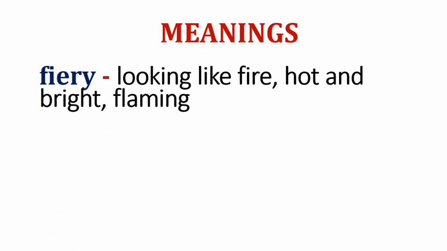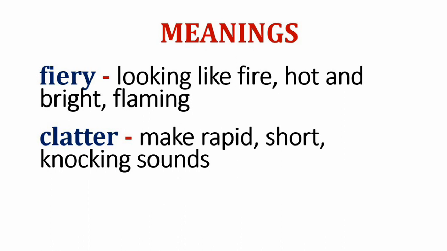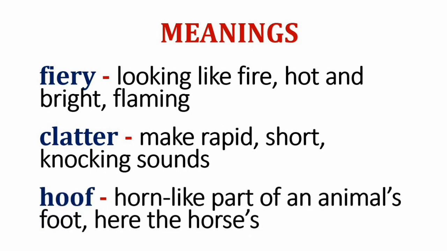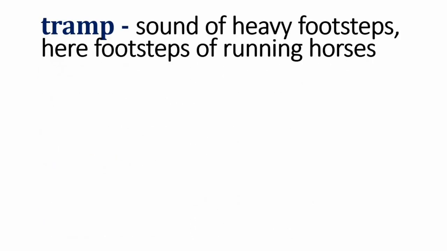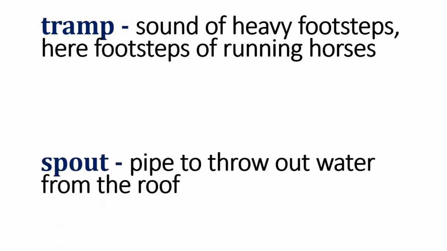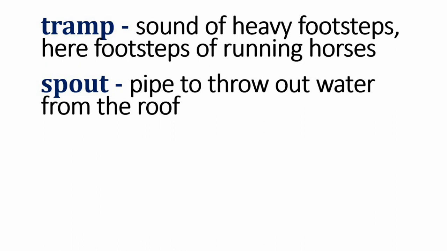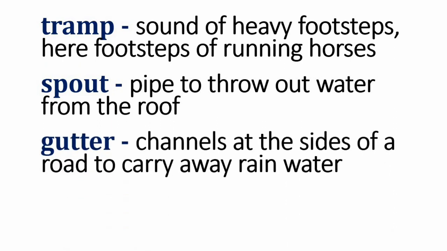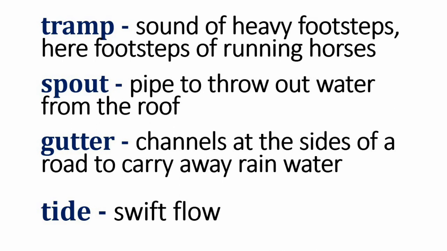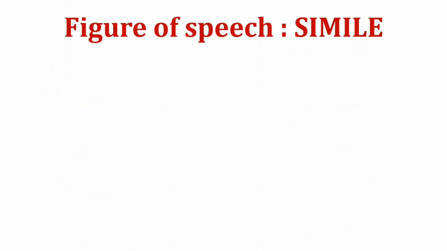So here we got 7 new words: fiery, clatter, hoof, tramp, spout, gutter, tide. Fiery means looking like fire, hot and bright, flaming. Clatter means make rapid, short knocking sounds. Hoof means horn-like part of an animal's foot, here the horse's. Tramp means sound of heavy footsteps, here, footsteps of running horses. Spout means pipe to throw out water from the roof. Gutter means channels at the sides of a road to carry away rainwater. Tide means swift flow.